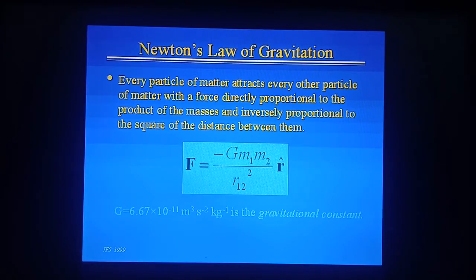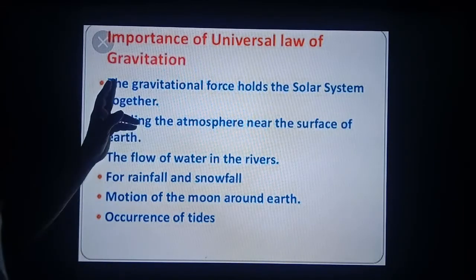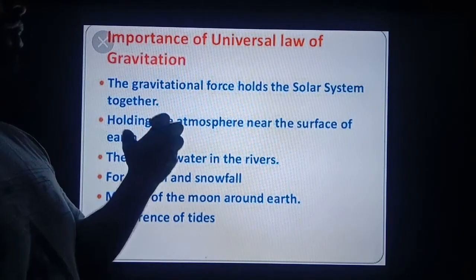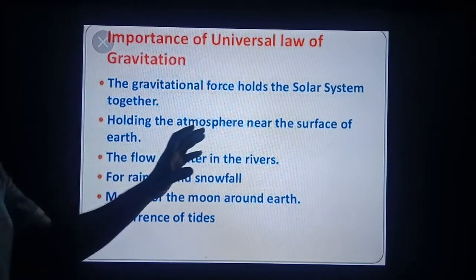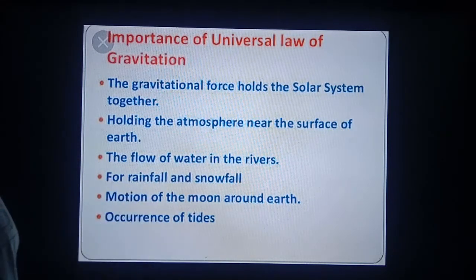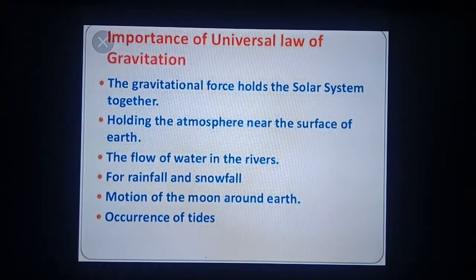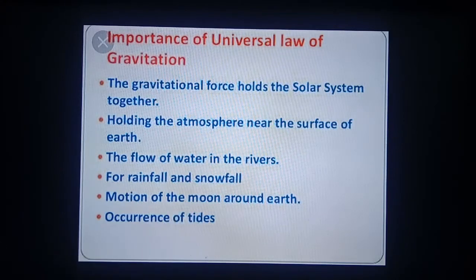Next is, what is the importance of universal gravitational law? The gravitational force holds the solar system together. It means due to gravitational force, the solar system exists in nature. Second, it holds the atmosphere near the surface of earth. The flow of water in rivers is due to the gravitational force. Rainfall and snowfall occur due to this. Motion of the moon around the earth occurs due to this.